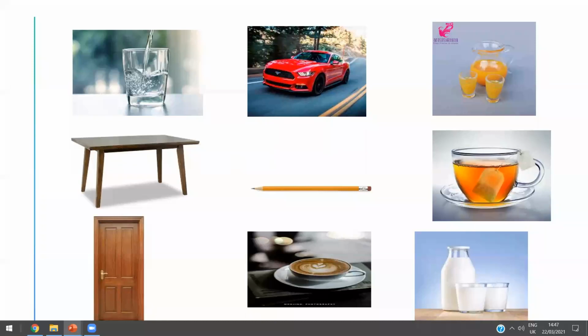Yes, Yusuf, tell me, what about the water? Is it a solid or liquid? Liquid. Amazing, honey. Does the water have a fixed shape or doesn't it have a fixed shape? Doesn't have. Amazing. Super boy.